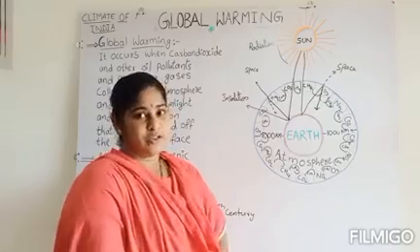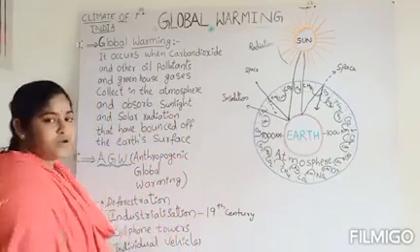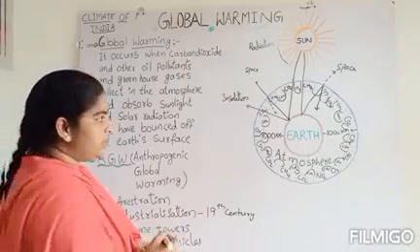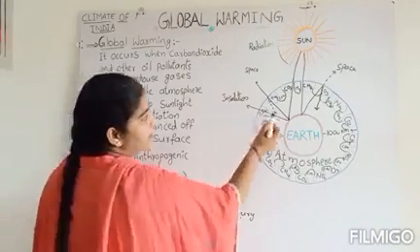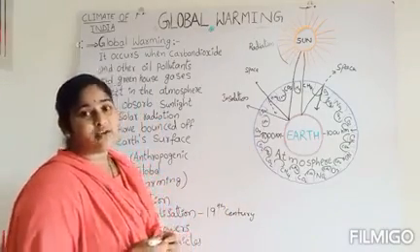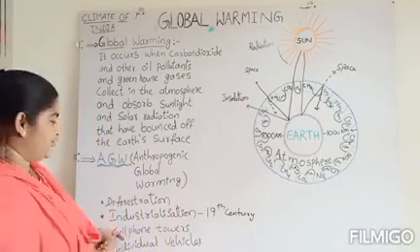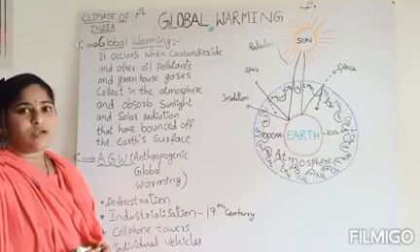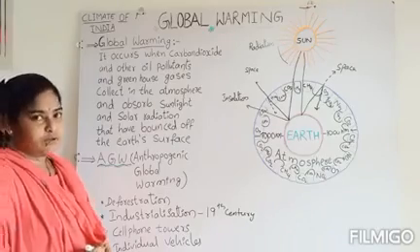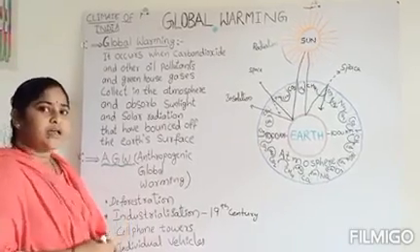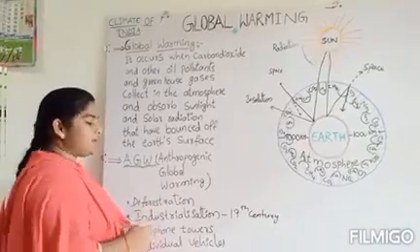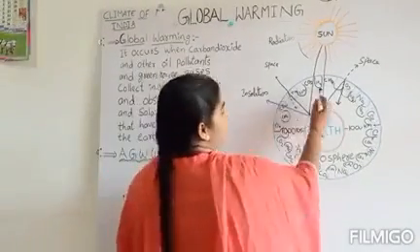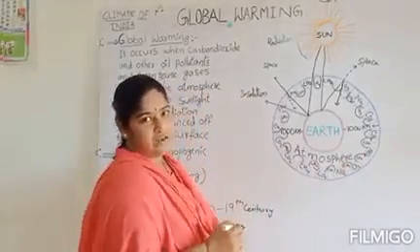How it is happening, I will explain to you. From the 19th century, when industrialization started, carbon dioxide and methane gases were released more into the atmosphere, because in industries we know that the utilization of coal and other fossil fuels is very heavy, so they release carbon dioxide, and industries release a large quantity of methane, so that these form a thick layer in the atmosphere.